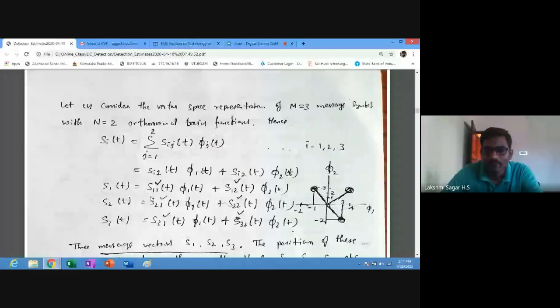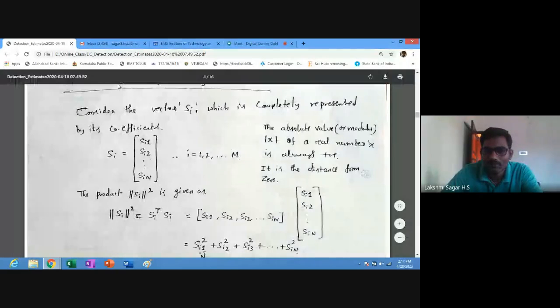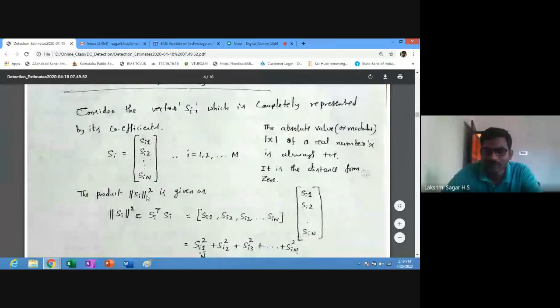Right? Next, have you understood this absolute value or norm of a vector? You can consider the vector Si, which can be completely represented by its coefficients Si1 to SiN, where i varies from 1 up to M message symbols. The product Si squared, we call it the squared length of the vector. The squared length of the vector we can represent as Si transpose into Si.